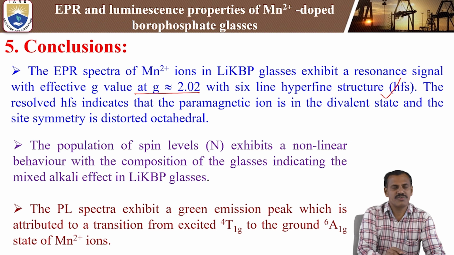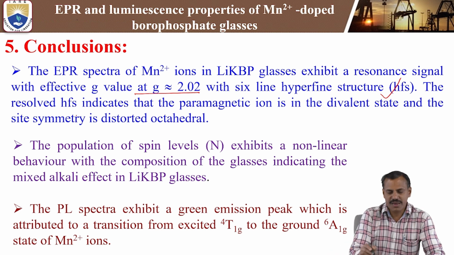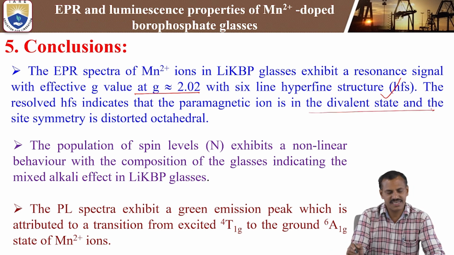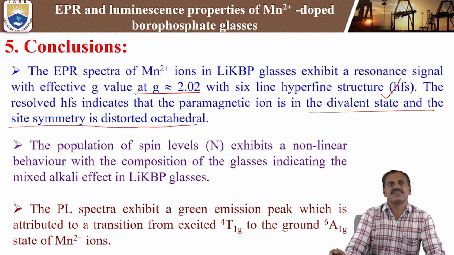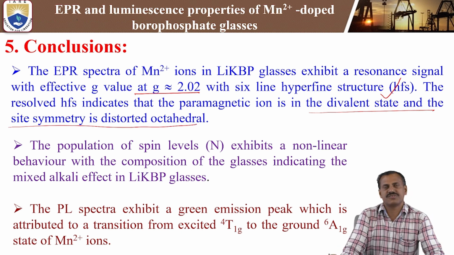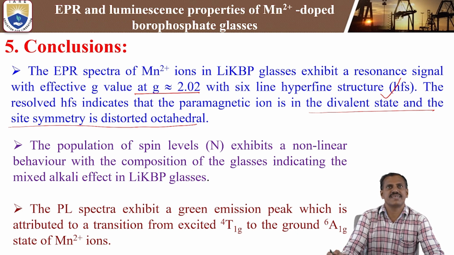The resolved hyperfine structure indicates the paramagnetic ions are in the divalent state, and the site symmetry is a distorted octahedral site. So we can study this with the EPR signal.